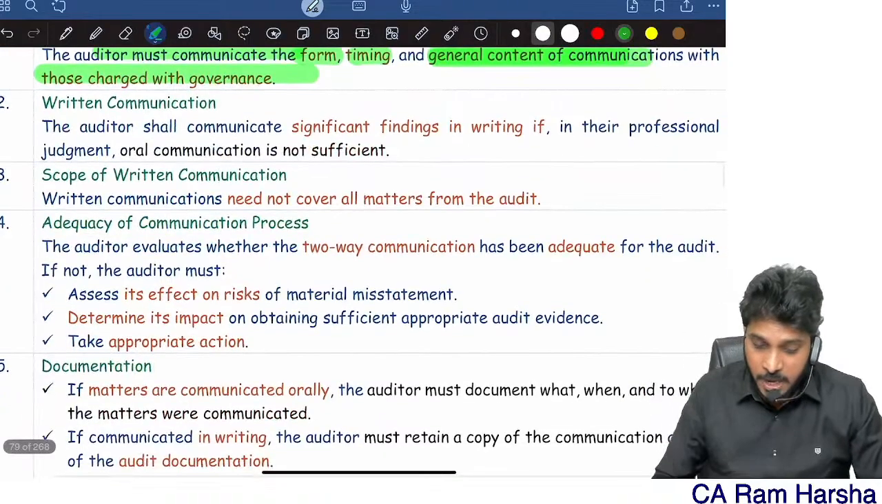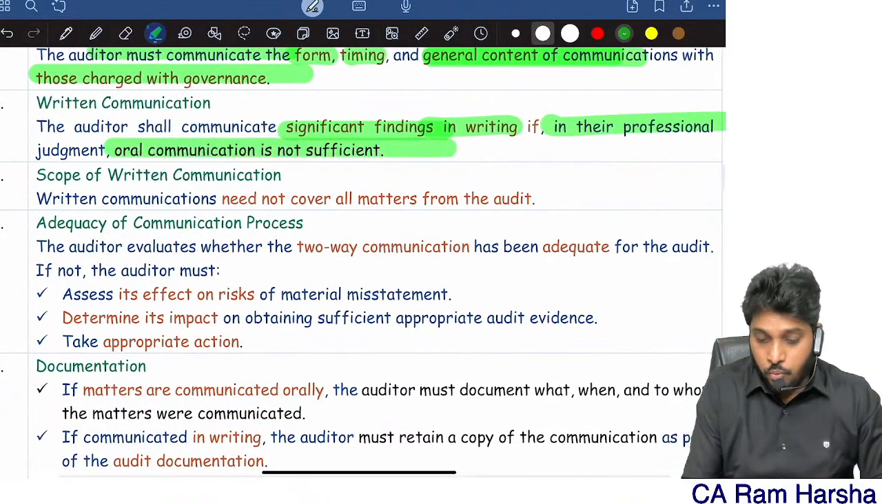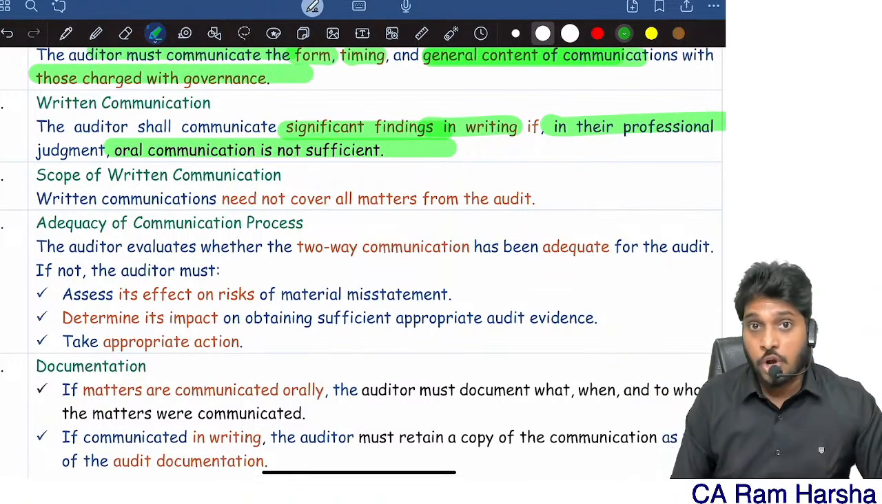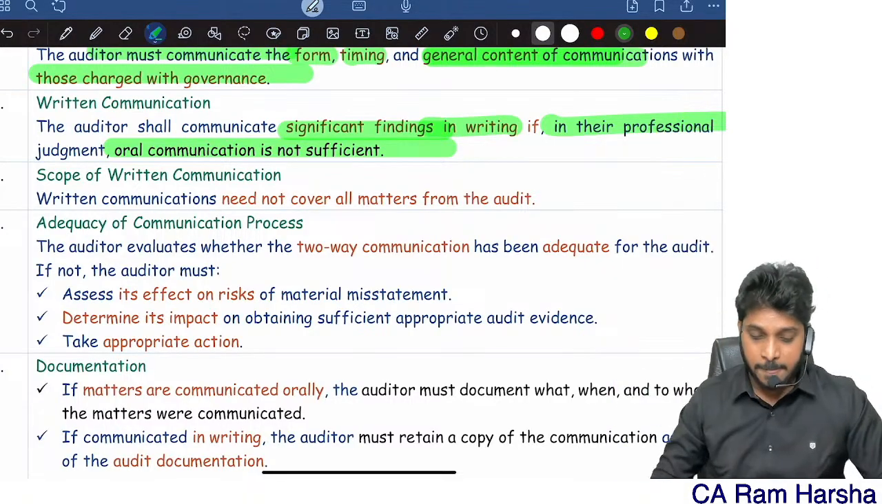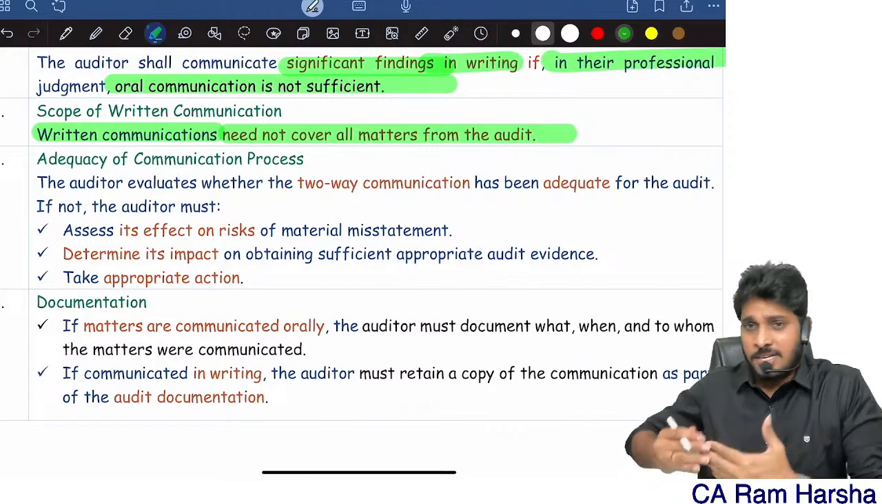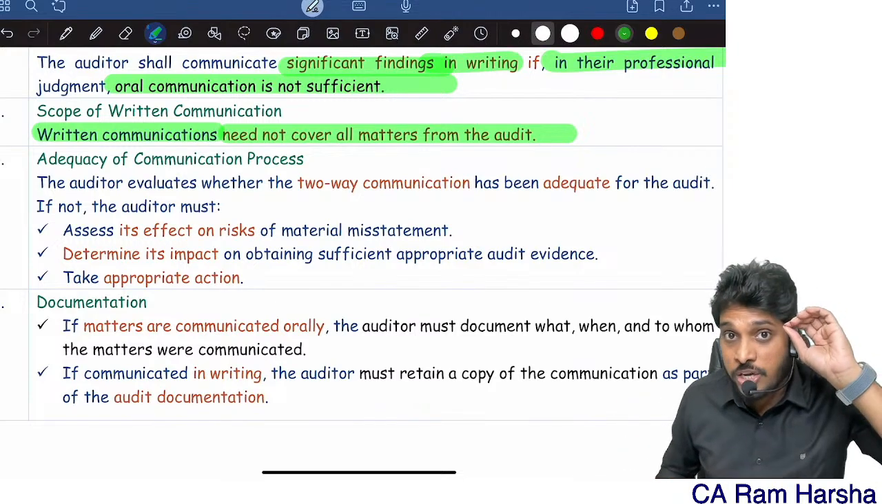Just tell them that. The auditor shall communicate significant findings in writing. If oral communication is not sufficient, if any significant matter is there that you felt should not be communicated orally, then you must communicate it in writing. And communication need not cover every matter. You don't have to say, sir, this morning I came, just now I had breakfast. No need to communicate each and every issue. Communicate what you feel is required.